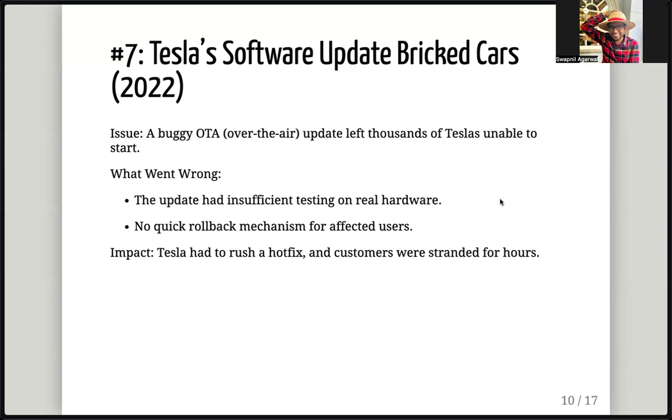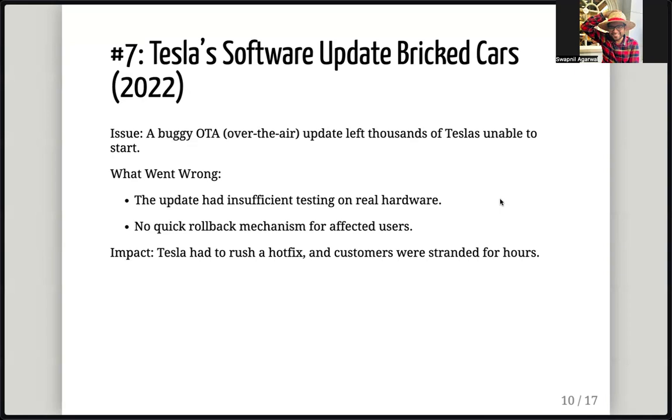And that update in 2022 was not sufficiently tested on real hardware. And when it went live, thousands of Teslas were unable to start. Just think about how ridiculous this is. You have a car, you have paid the full amount for the car, lakhs and lakhs of rupees, and because of software you're not able to start the car.